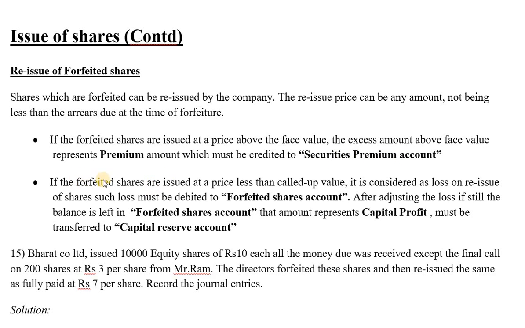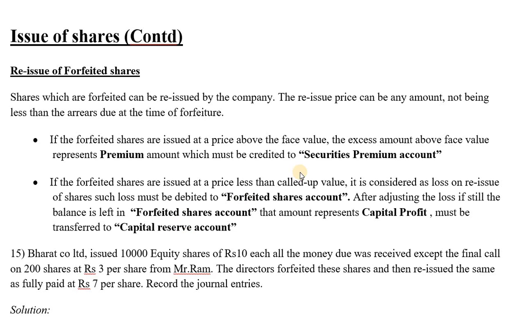The next condition is, if the forfeited shares are issued at less value than the called up value, then it is considered a loss on reissue of shares, and losses are always debited to the forfeited shares account. When it is a profit, it is credited, and when it is a loss, it is debited to forfeited shares account. After adjusting the loss, if a balance is still left in forfeited shares account, then that can be transferred to capital reserve account.